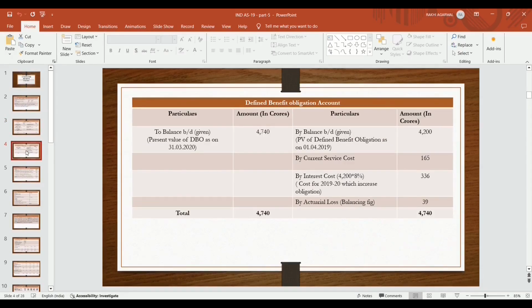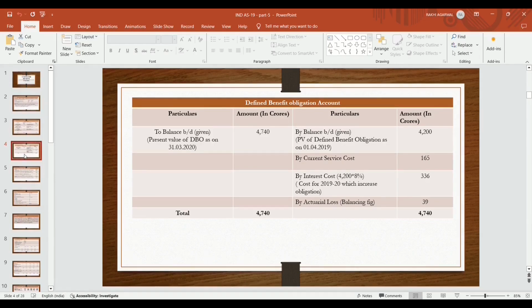Defined benefit obligation account: the present value of defined benefit obligation as on 1st April 2019, 4,200 crores, is given, that is on the credit side, and on the debit side the closing balance, the present value of defined benefit obligation as on 31st March 2020, becomes 4,740 crores. This is also given in the question.